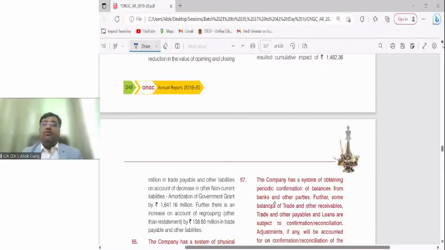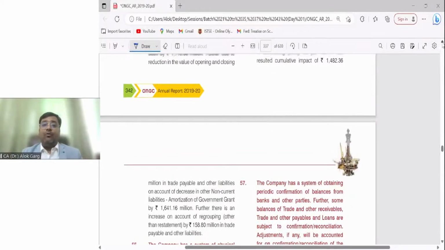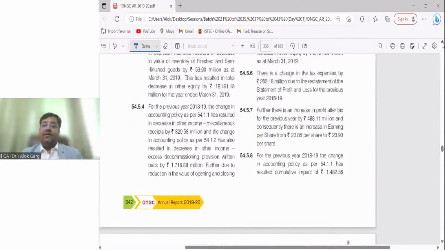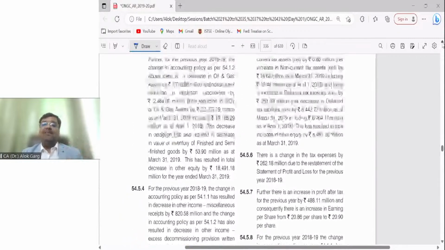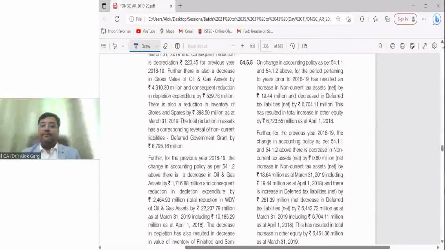I believe you guys are more comfortable after looking at the real life practicalities and real life examples of the Ind AS concept, right? Is that clear? Is that clear or not clear?